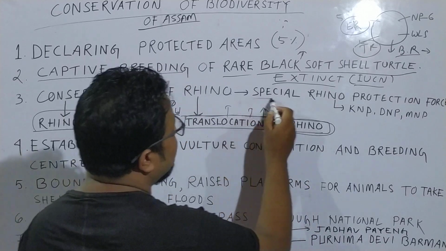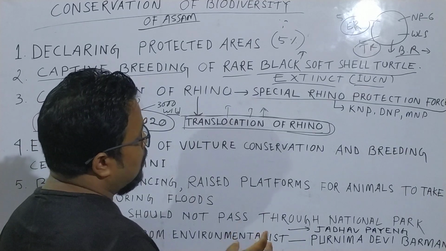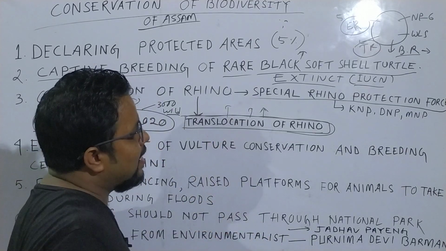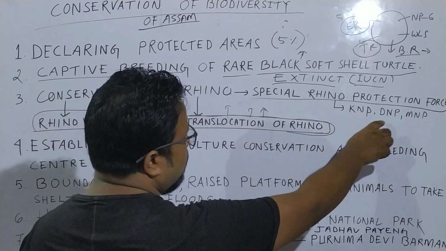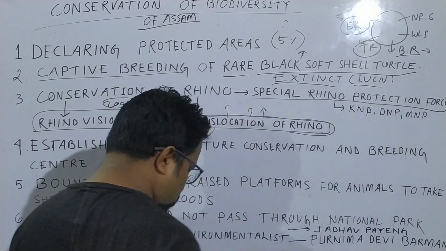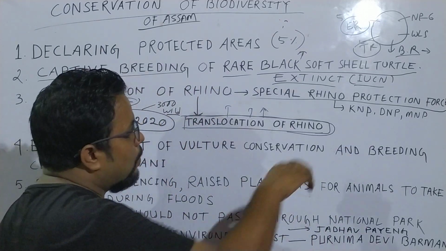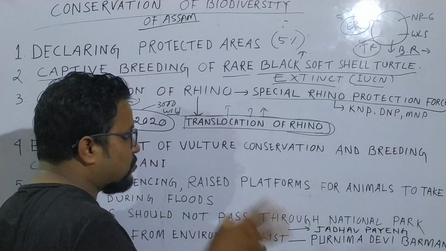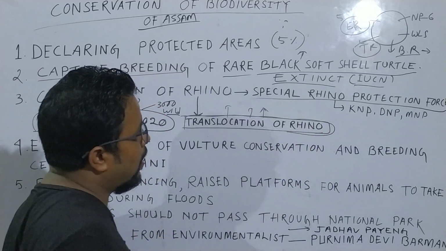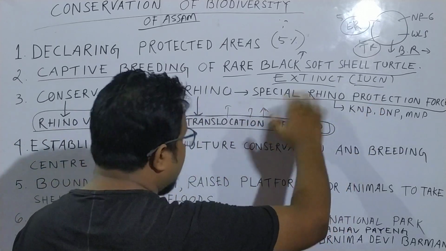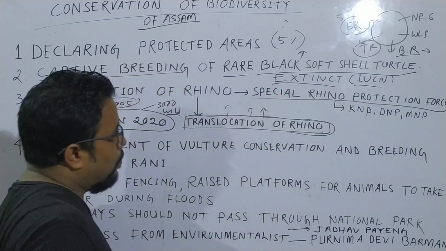Number 3, special rhino protection force. We know about rhino poaching. So in the areas of Kaziranga National Park, Dibru-Saikhowa National Park, and Manas National Park, the youth staying nearby these parks will be trained in order to protect the rhino from poaching. This is the basic purpose of the special rhino protection force established by the government of Assam.